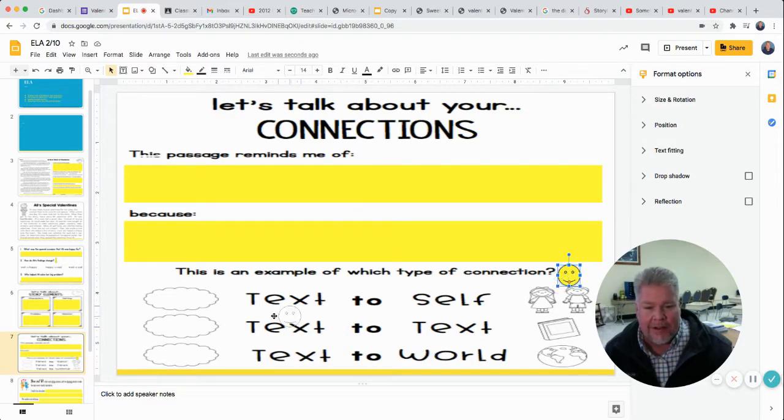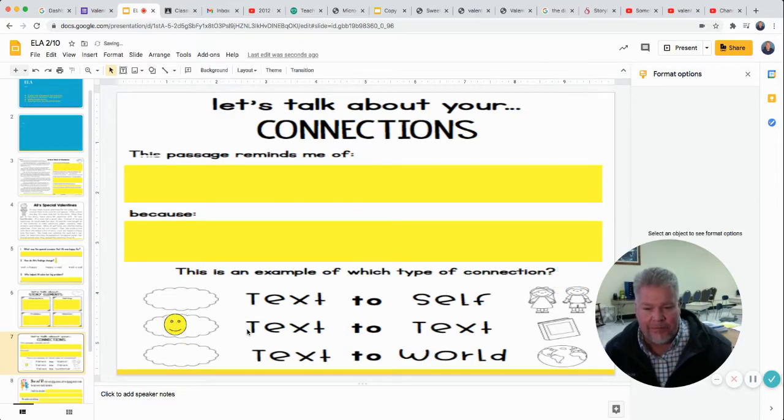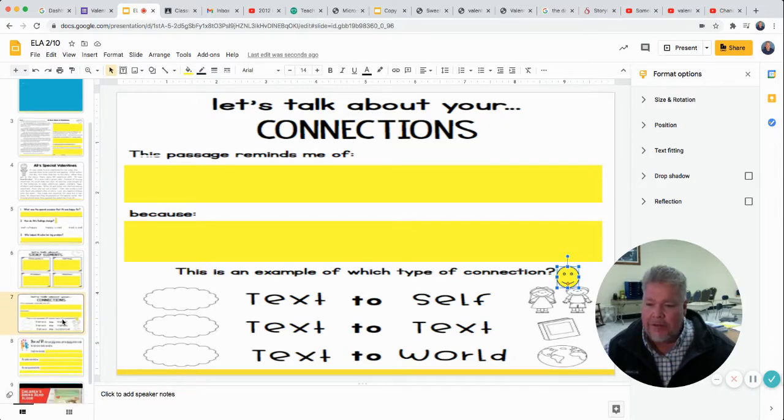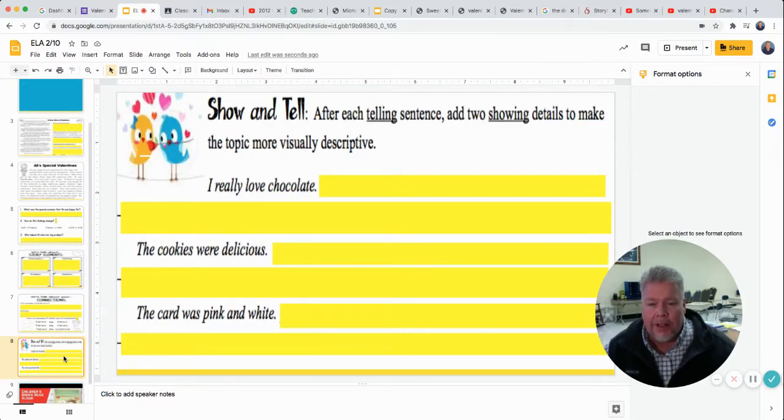So you'll drag your little smiley face, put it in the cloud, decide which one you think goes there. It's not a right or wrong answer. It's just which one it reminds you of. That you can take the story about Allie to yourself, to some other book, or to the world. Okay? So that's simple enough. After we do this slide, we're going to add some adjectives. So watch me. I'm going to do the first one for you, and then you're going to go back and do it again. So you have to retype these sentences.